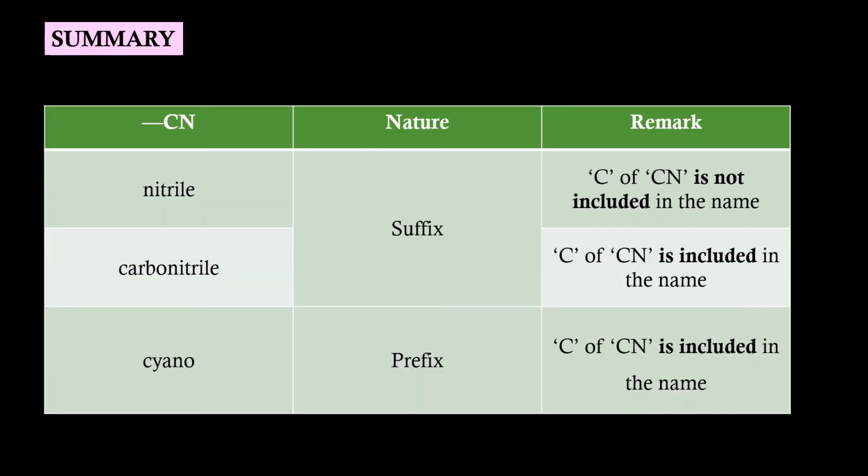Summarizing the terms. If we use the word nitrile to indicate CN, then it is a suffix. Carbon of the CN is not included in the name. If the term carbonitrile is used, it will be a special suffix. C of the CN is included in the name. If the word cyano is used, then it is a prefix. C of the CN is included in the name.